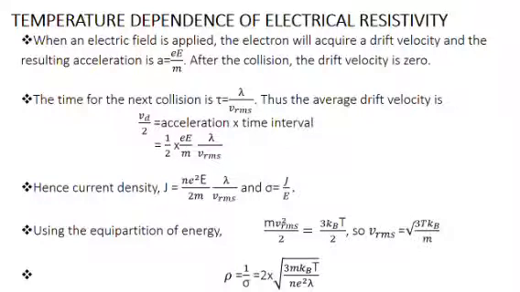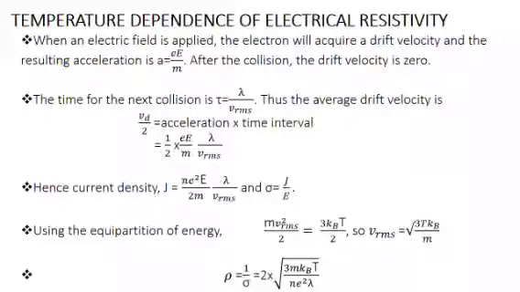We already learned that the net velocity of the electron is the superposition of random velocity and drift velocity. Since drift velocity is equal to 0, the net velocity of the electron is equal to Vrms. And that's the reason tau is equal to lambda divided by Vrms. Thus, the average drift velocity by the application of the electric field, vd by 2, is equal to acceleration into time interval.